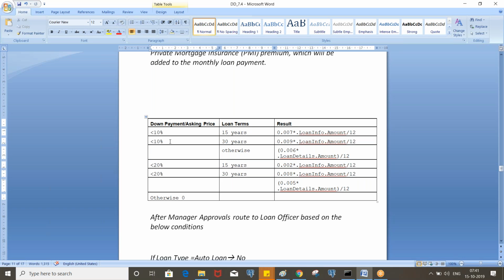But if it is less than 10, we are calculating a different PMI. So first we need to consider the less than 10 scenario, then less than 20. Okay. Clear?